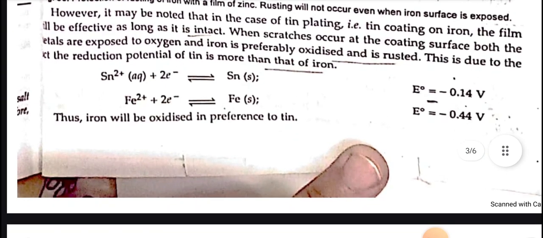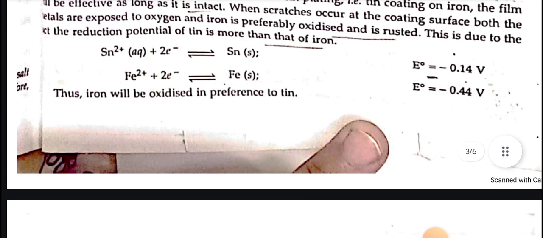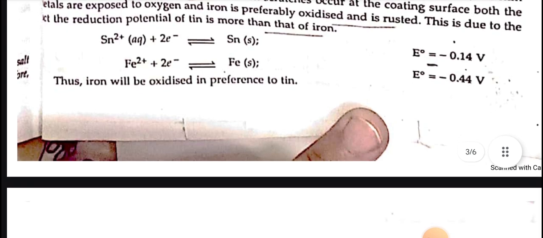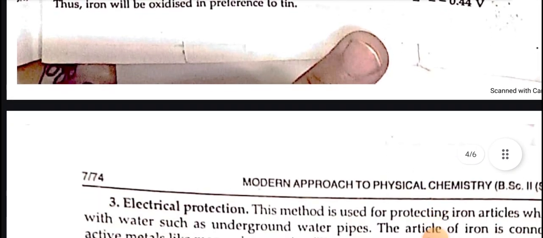However, it may be noted that in case of tin plating, that is tin coating on iron, the film will be effective as long as it is intact. When scratches occur at the coating surface, both the metals are exposed to oxygen, and iron is preferably oxidized and is rusted. This is due to the fact that the reduction potential of tin is more than that of iron. Thus, iron will be oxidized in preference to tin.